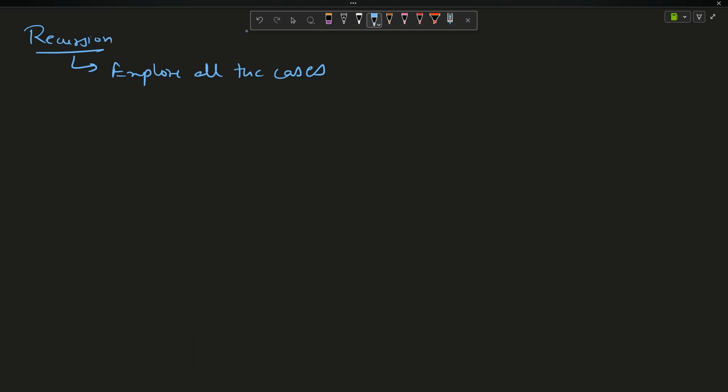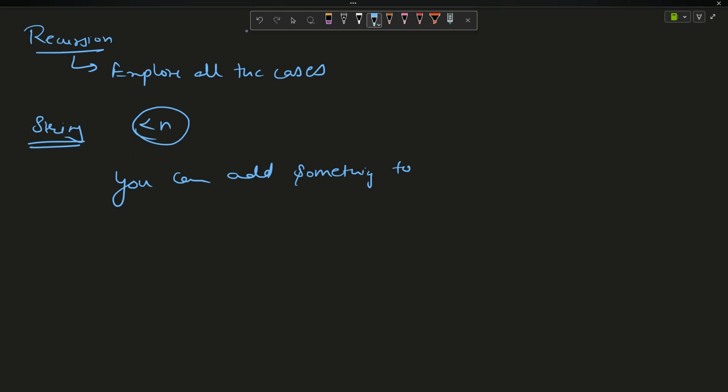Suppose I give you a string and I say its length is less than n. Then there is capacity for you to add something to the string. There are two options. You can add 0 or you can add 1. Let us say you try both.